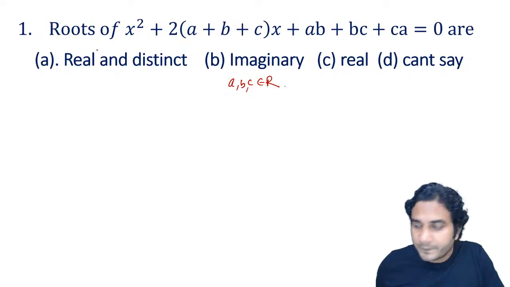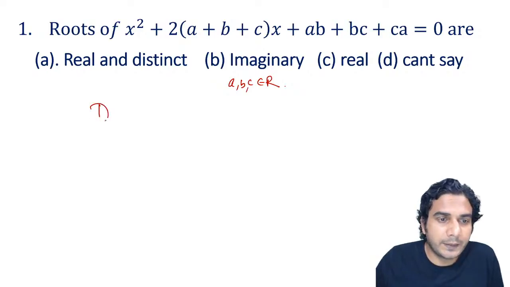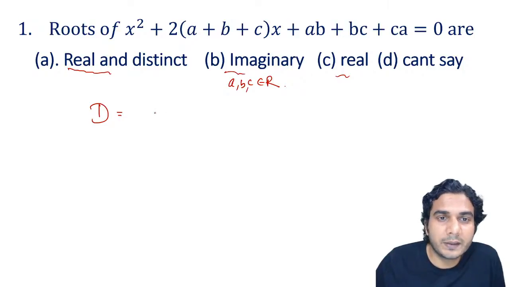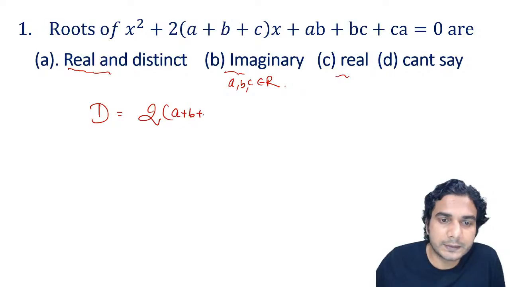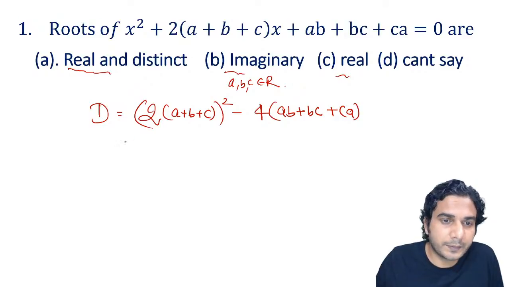All right, so let's start this problem. We'll write the discriminant first. We need to check whether the discriminant is positive, zero, or negative. Whenever we need to check real and distinct, imaginary, real, or can't say, that means we need to check the discriminant. So the discriminant is 2 times (a plus b plus c) the whole square, minus 4 times (ab plus bc plus ca). This is the discriminant.